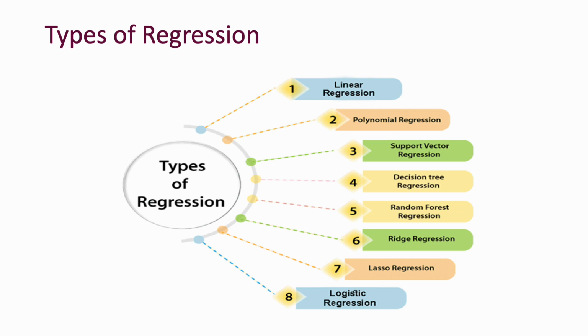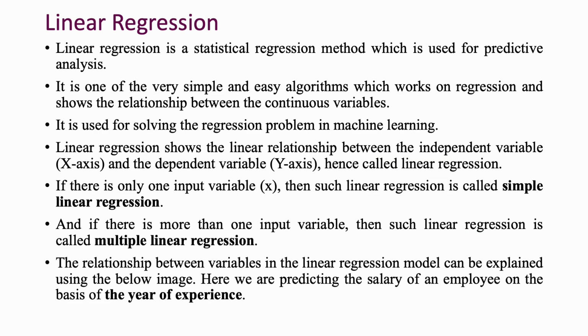Types of regression: linear regression, polynomial regression, support vector regression, decision tree regression, random forest regression, ridge regression, lasso regression, and finally logistic regression. Linear regression. It is one of the very simple and easy algorithms which works on regression and shows the relationship between continuous variables. It is used for solving regression problems in machine learning.